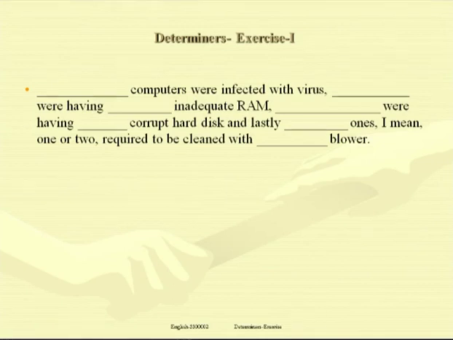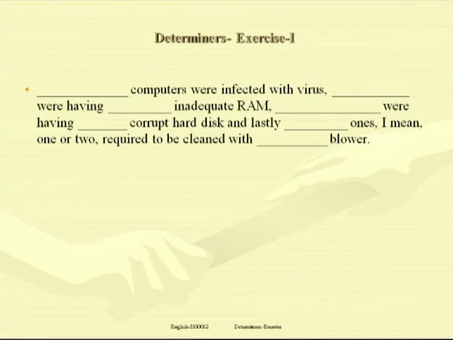Some were having an inadequate RAM. Some, more than two, were having an inadequate. Inadequate, the word beginning with vowel sound E, and that's why an inadequate RAM. Dash were having dash corrupt hard disk. Some were having a corrupt hard disk. Some, more than one, were having a corrupt hard disk. Corrupt, consonant sound, article a corrupt hard disk.